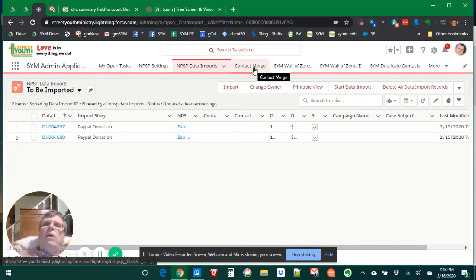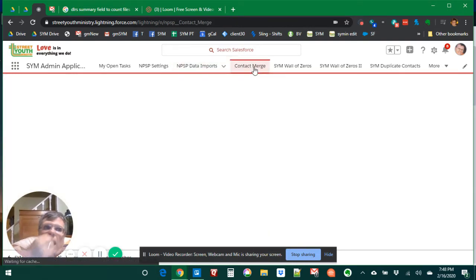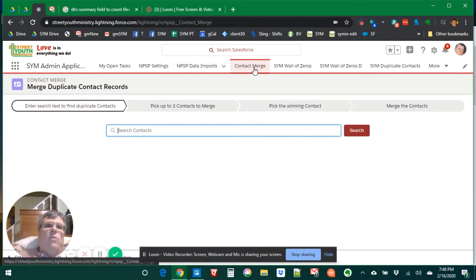Okay, moving along. I only let our admins do contact merging, so this is where we have access to the NPSP contact merge page. Remember, don't use, or at least I don't think it's safe to use, the native contact merge that Salesforce provides. You need to use the NPSP contact merge.